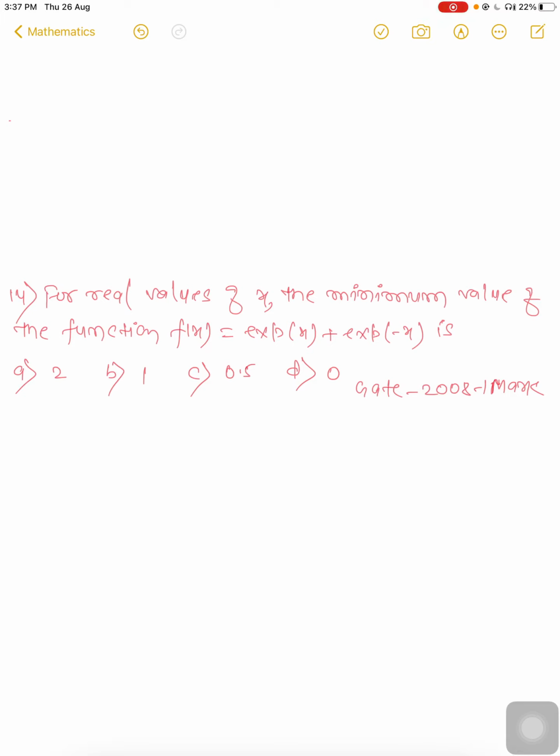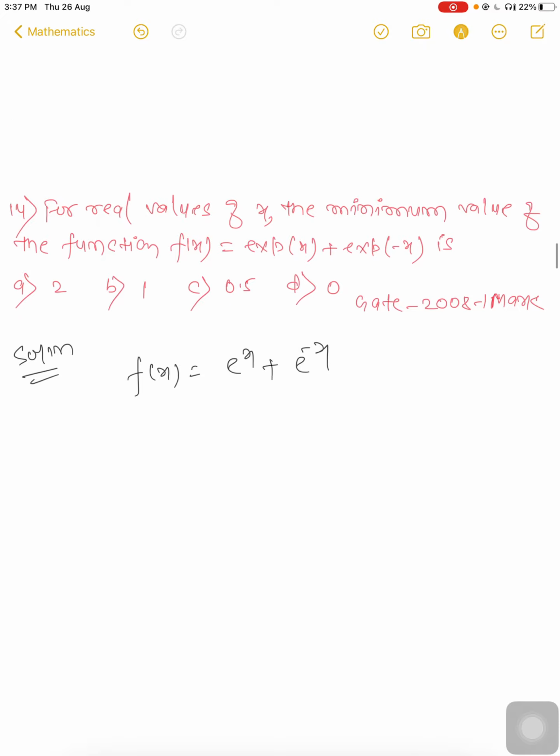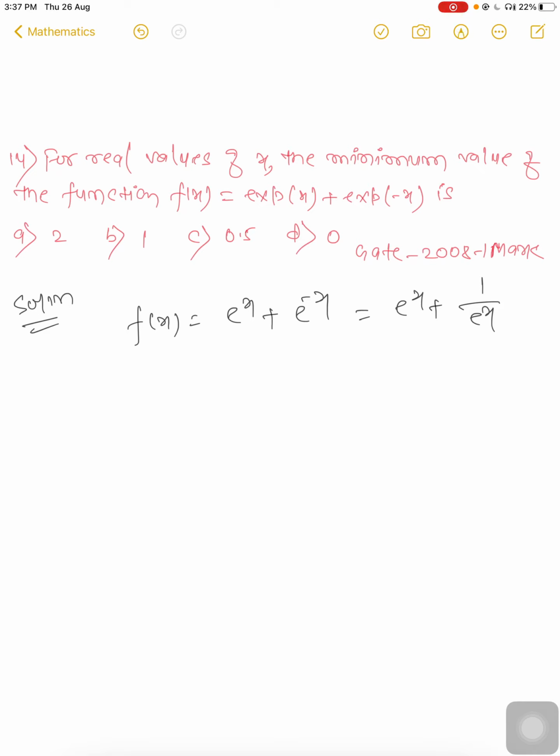Okay. Question number 14. For real values of x, the minimum value of the function f(x) = e^x + e^(-x) is what we have to find out. We have to find out the real value of x where it will be the minimum. We can write it this way.